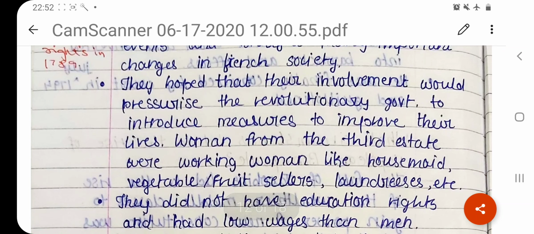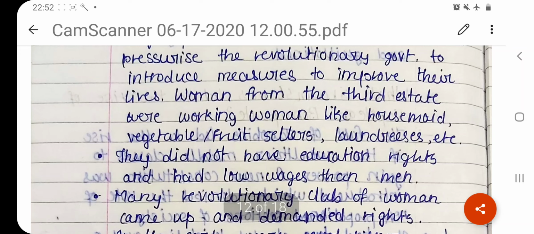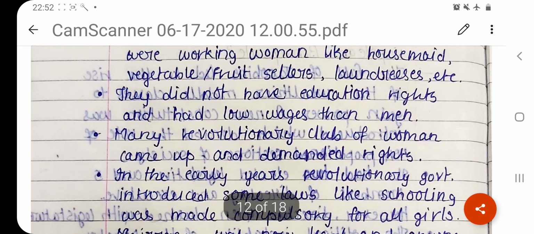They hoped that their involvement would pressurize the revolutionary government to introduce measures to improve their lives. Women kept pressurizing the government to give them certain rights. Women from the Third Estate were working women like housemaids, vegetable and fruit sellers and laundresses. They did not have education rights and had lower wages than men. Many revolutionary clubs of women came up and demanded these rights.